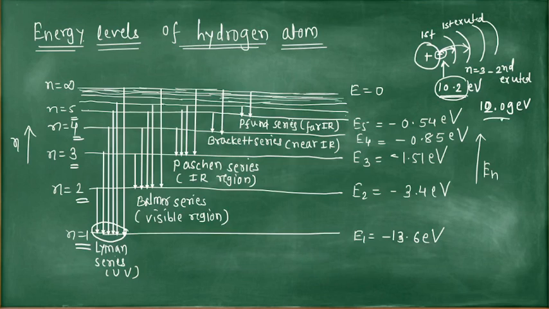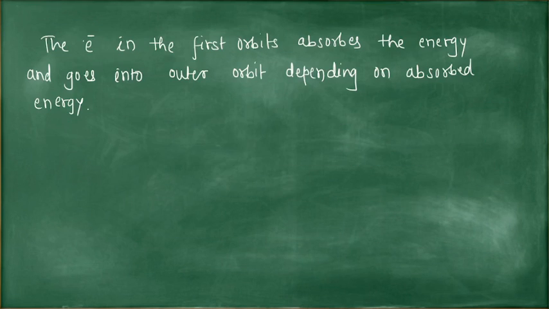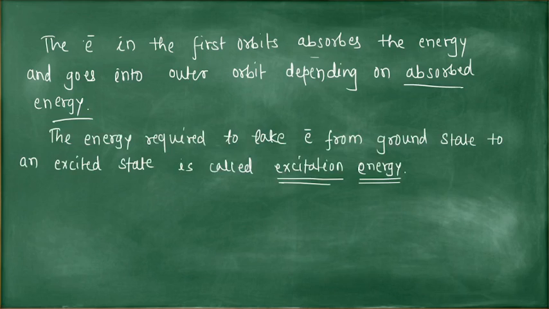The energy absorbed by the electron is different. The electron in the first orbit absorbs energy and goes into an outer orbit depending on the absorbed energy. That orbit is called an excited orbit, excited level, or excited state.